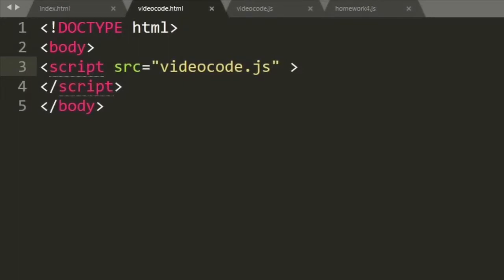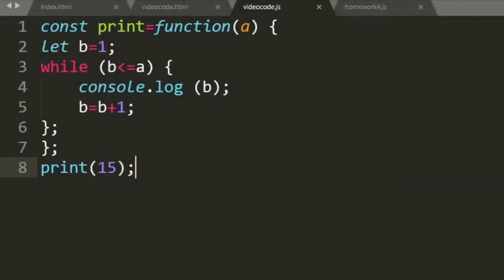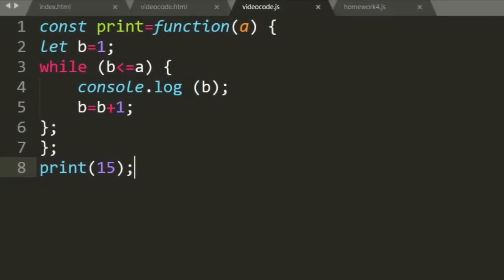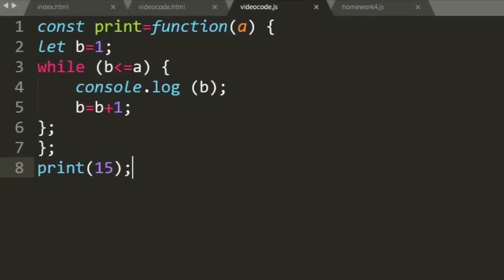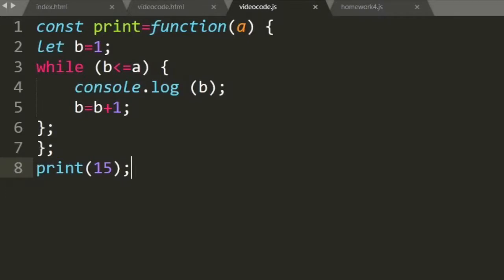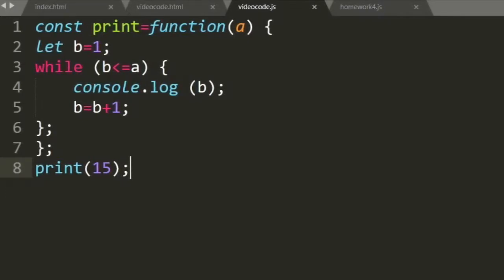How do we do this? So we create a constant which we name print, and we set it equal to a function that takes an argument a. And in the curly braces, we write let b equals 1. And we create our while loop. We say while b is less than or equal to a, which is our condition, console log b, and then make b plus 1.